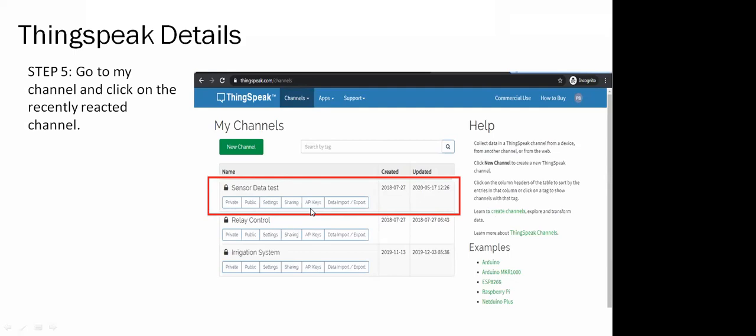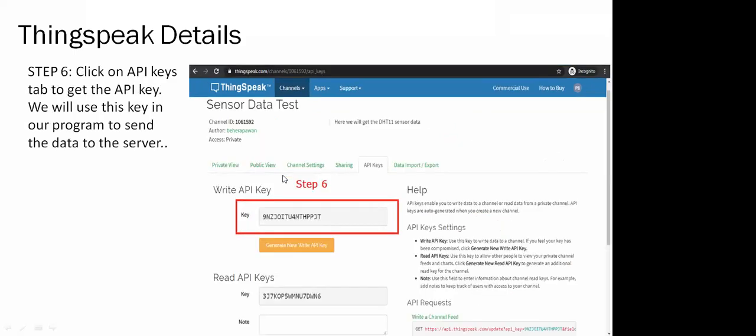This API key is used to connect your Arduino board with the ThingSpeak server. On clicking it, you will have two keys. The first key is for writing data to the ThingSpeak server, and the second API key is for reading data from it. You just need to store these two keys.